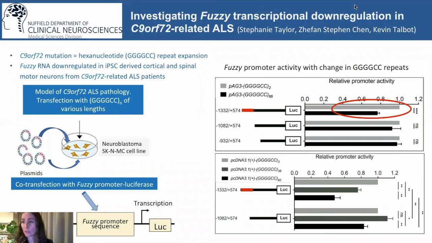We narrowed down this responsive sequence to a 250 base pair region in the fuzzy promoter, highlighted in red. This is between -1332 and -1082, where +1 is the transcription start site. The degree of downregulation is expansion sensitive, with longer expansions producing greater downregulation.